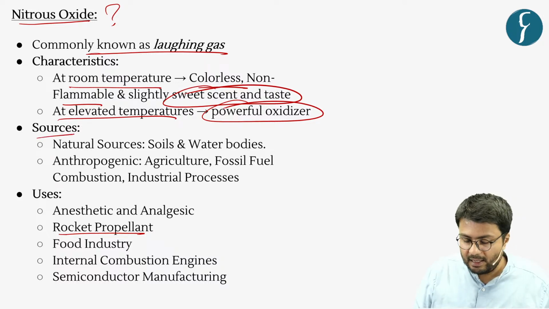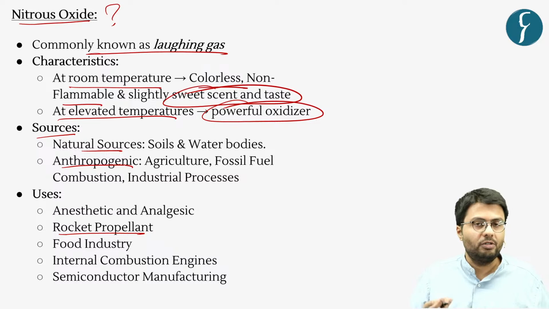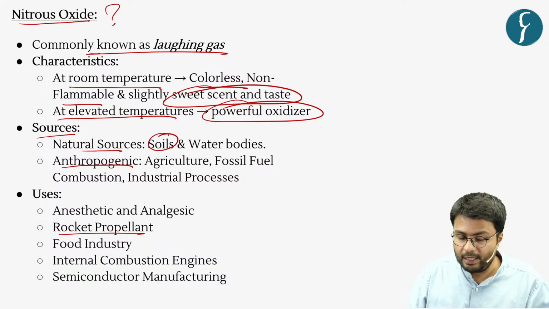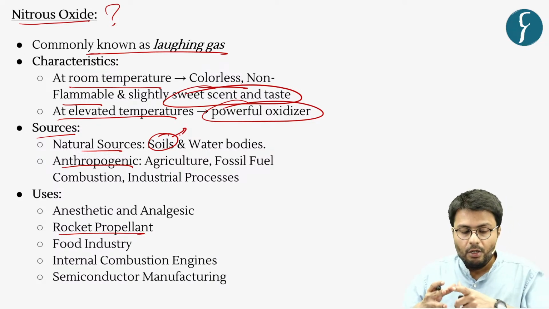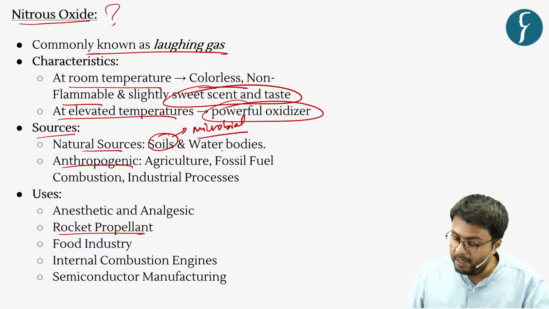Further, this gas can be emitted from both natural as well as anthropogenic sources. For example, it can be emitted by soils through the release of microbial processes in general. Further, it can also be emitted by water bodies such as oceans, rivers, as well as estuaries.